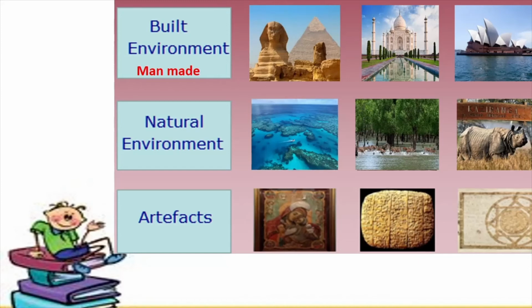All right, and then you have certain artifacts, certain paintings or certain other things which are part of our ancient history, world history. For example, you might have things from the war. You might have things from places like Mohenjo-daro or Harappa. So all these things, artifacts, paintings, can also be classified as World Heritage Sites. Okay, so this is in short the meaning and types of World Heritage Sites.